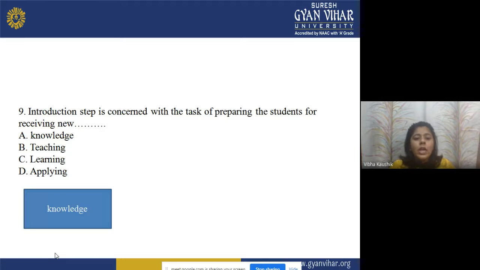Now, the ninth one. Introduction step is concerned with the task of preparing the student for receiving new dash. Now, the introduction step related to the lesson plan, what is its main task or objective? It is preparing the students for receiving what?